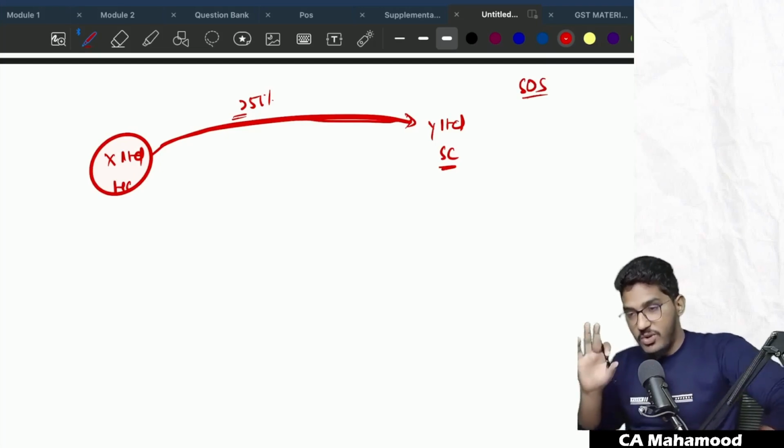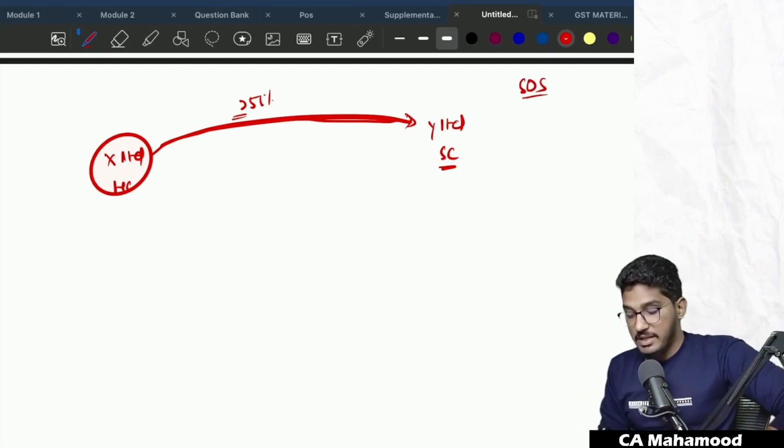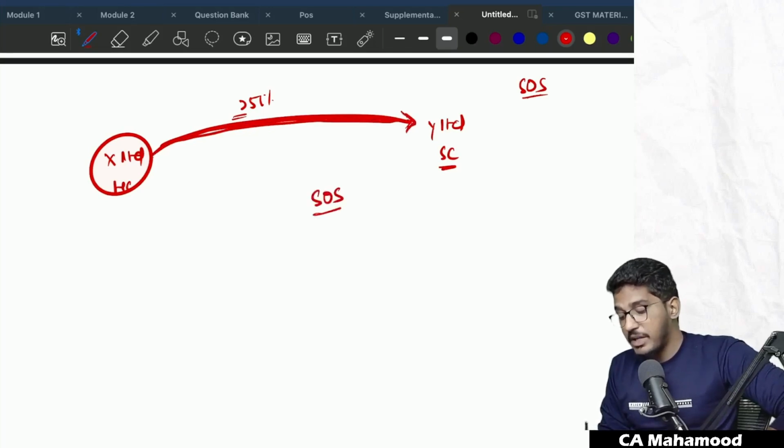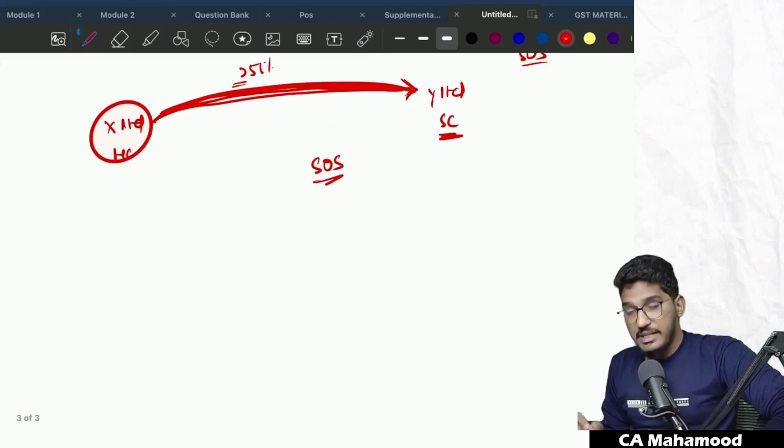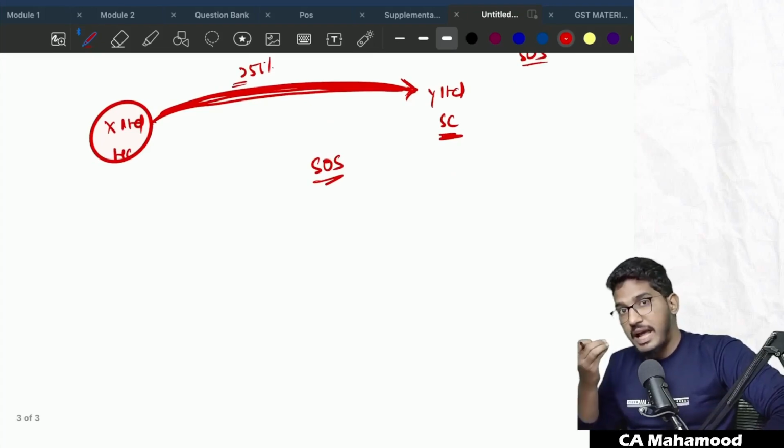Confusing? The issue which has come to the GST department is whether the holding of shares by the holding company in the subsidiary company will be treated as supply of service. By holding the shares in a subsidiary company, is the holding company providing any services to the subsidiary company? Sir, why has this confusion come? See, if that is true, then the tax burden for the company will be very high.